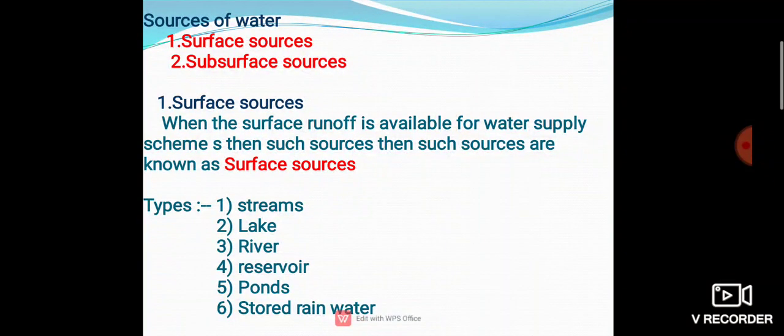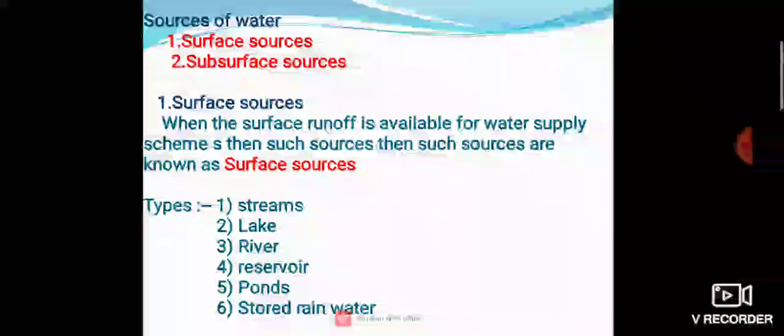So why are we going to construct the dam? Due to variation in the quantity of river water in monsoon and summer. Then what are the objectives of these? To store the water and stabilize the flow, to control the flow of water.